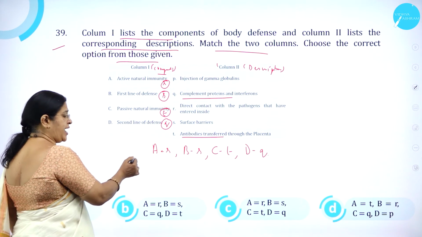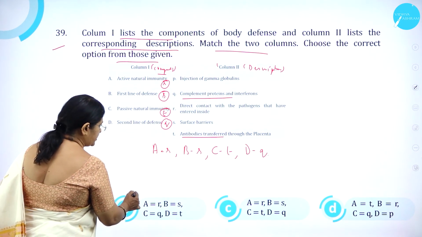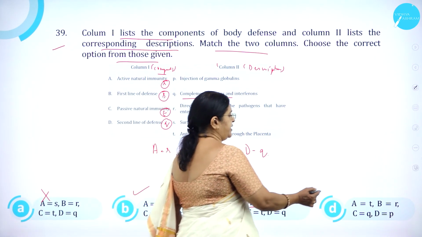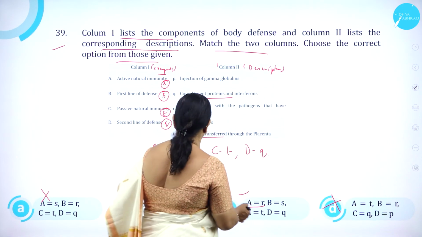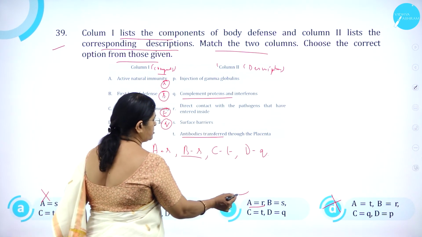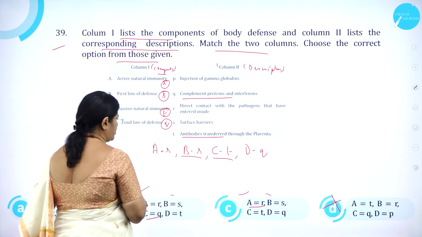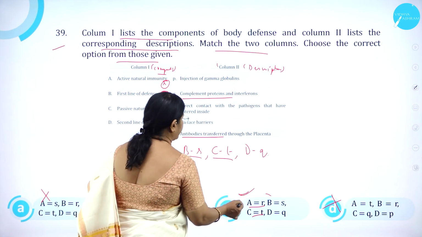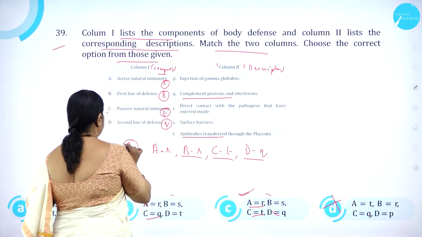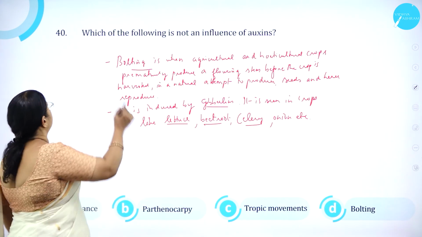A is R. In the first option, A is yes, so this is only wrong. Option B, A is R is correct. Here also option B, A is R is correct. Here it is A is T, so this option is wrong. Go for the next one. B is yes. Here also B is correct. Go for the next one. C, T. Here it is C, Q, so this is wrong. Here it is C, T, correct. D, Q. So option C is the correct option. Moving on to the 40th question.